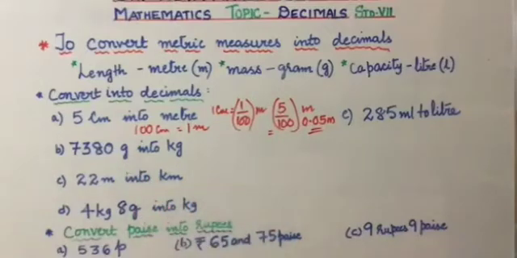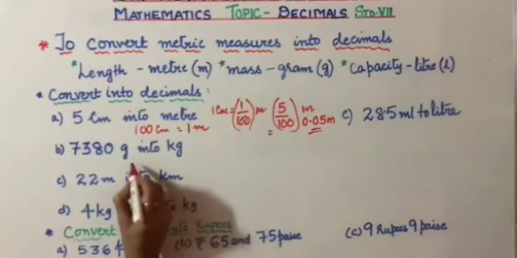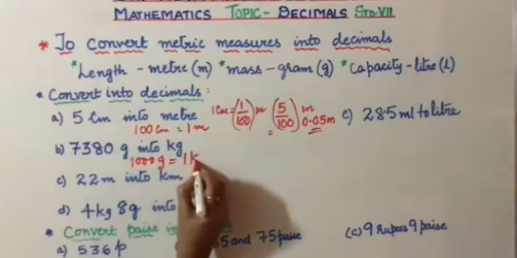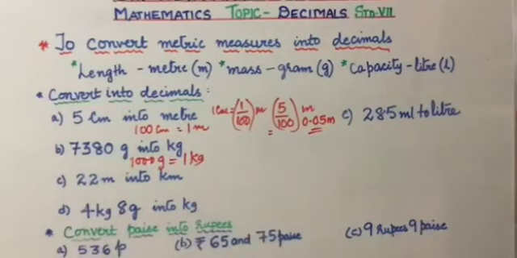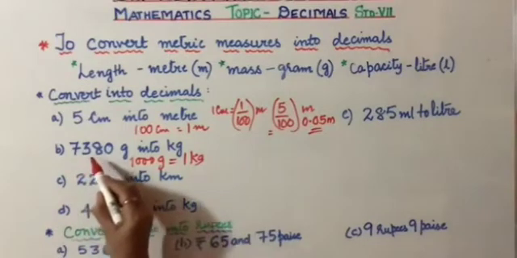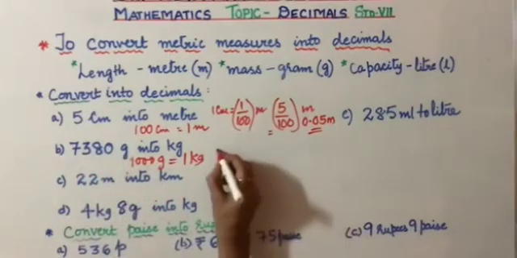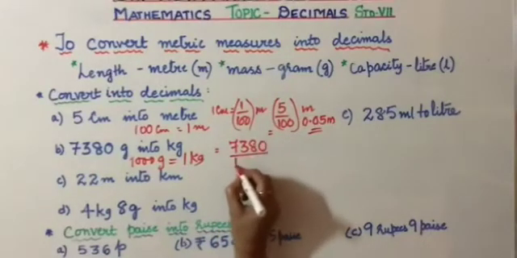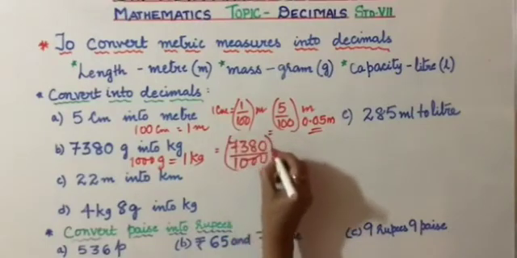Next one. You all know how many grams make a kilogram. Yes, children? Can you write it down? So, 1000 grams equals 1 kg or 1 kilogram. If so, 1 gram will be 1/1000 of a kilogram. Okay. So, 7380 grams will be 7380 divided by 1000 of a kilogram.